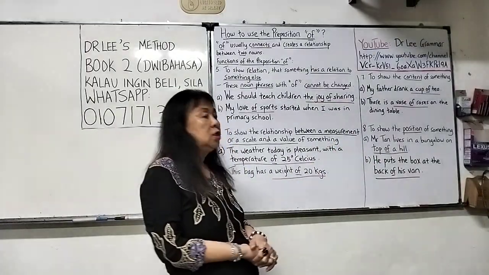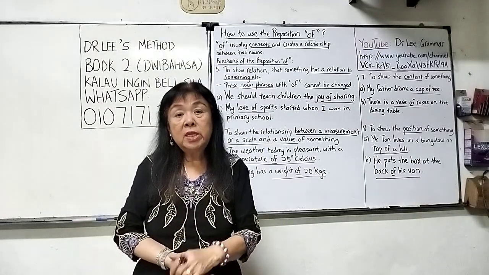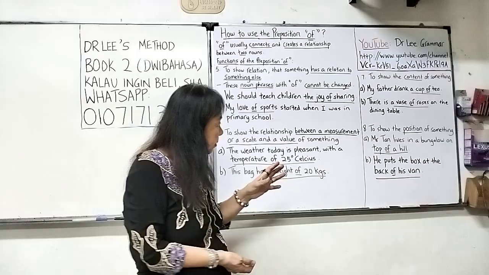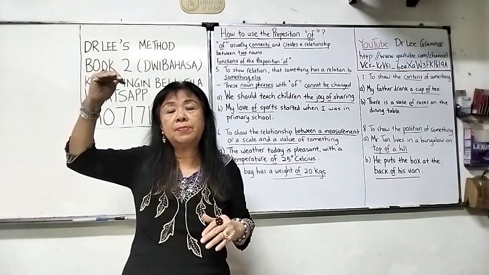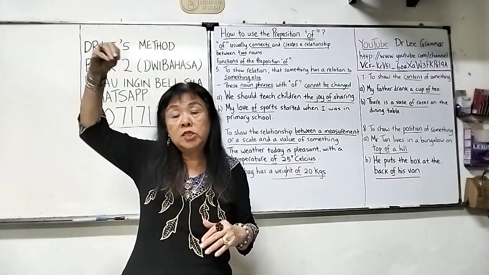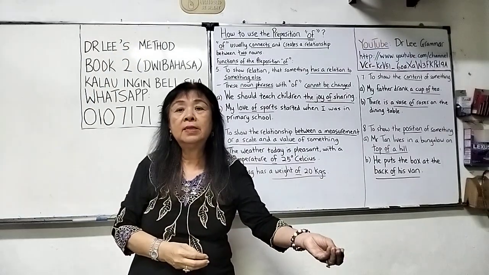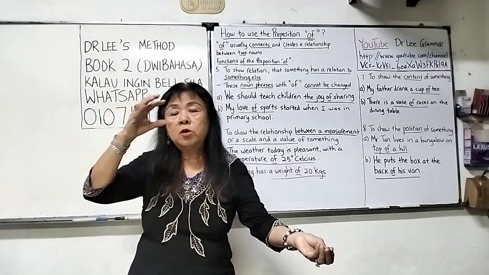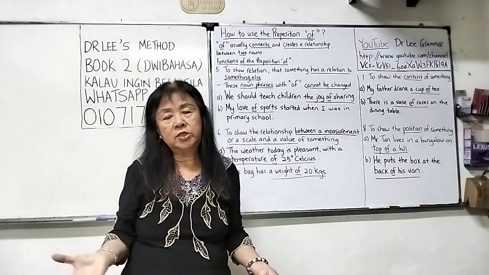To show the position of something, we use of to show the position, the location. Example, Mr. Pan lives in the bungalow on top of the hill. So top is the position. Where is it? The location is the top. Or the foot of the hill. Foot is the location. And then the location of what? Of the building, of a place actually.